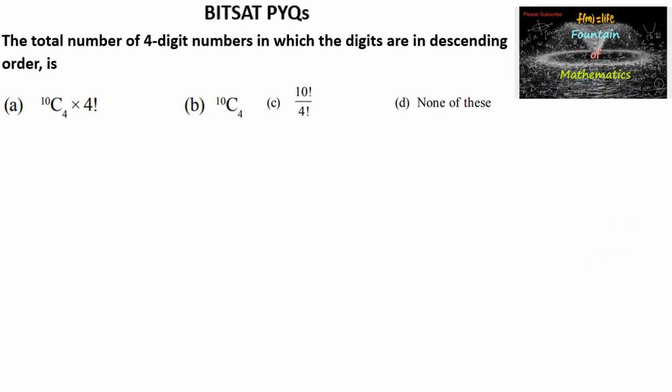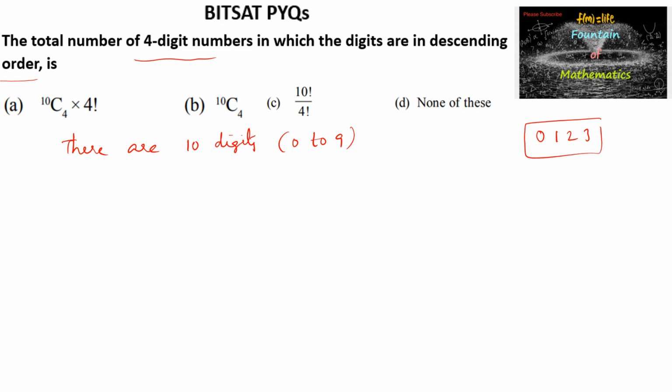The total number of 4-digit numbers in which the digits are in descending order. So there are 10 digits, 0 to 9. So by using these 10 digits, we have to select 4 digits, and the question is not about the number, like the first place cannot be 0. So it is any 4-digit number; even 0 1 2 3 we can also consider.